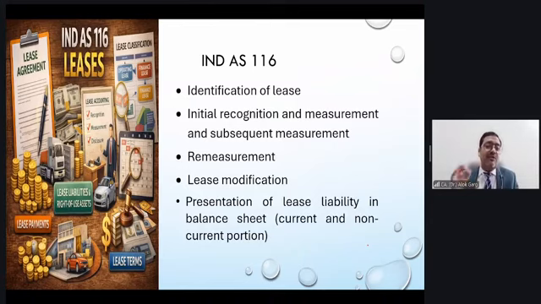Subsequent measurement of ROU is just like PP&E, right? The only thing is, for PP&E you have 3 depreciation methods, but for ROU you have only the straight line method. This is the difference only. Otherwise, like PP&E, when you are computing the carrying value of PP&E, you are doing cost minus accumulated depreciation minus accumulated impairment loss. The carrying amount of ROU is also your cost minus accumulated depreciation minus accumulated impairment loss.